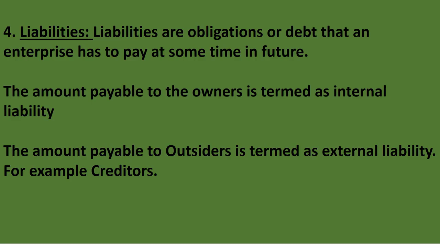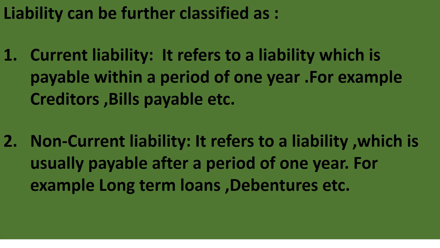So internal and external liability understood. Now liability can be further classified as current liability and non-current liability. Current liability means a liability which is payable within a period of 1 year, that we have to pay within 1 year only. Fine. For example, creditors from whom we have purchased goods on credit.